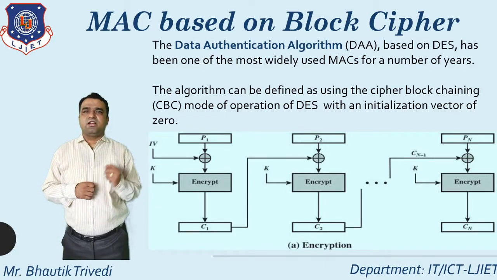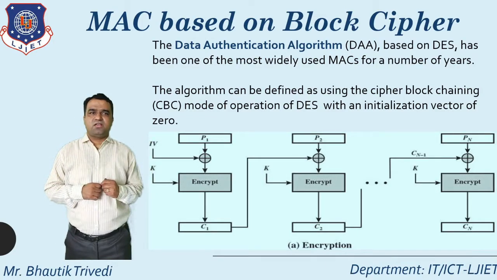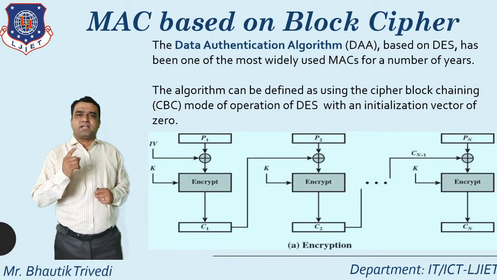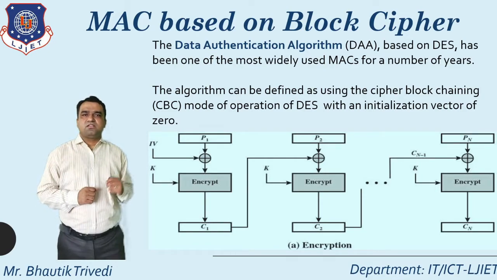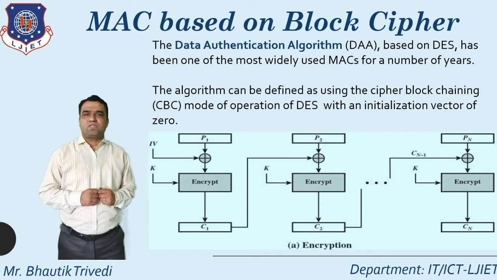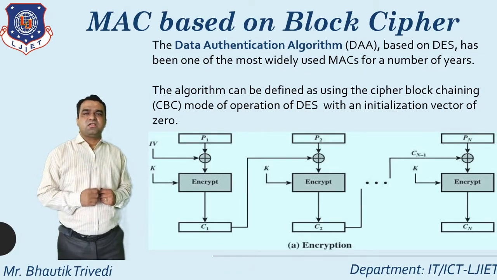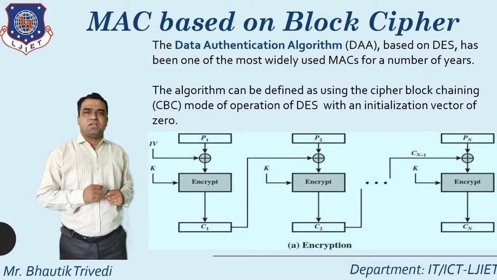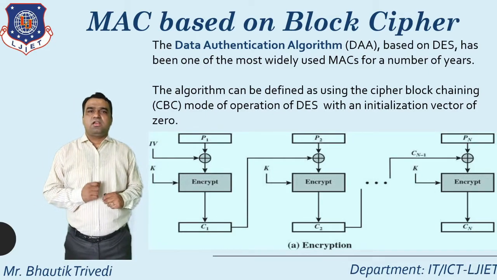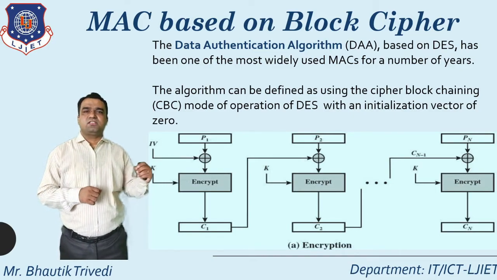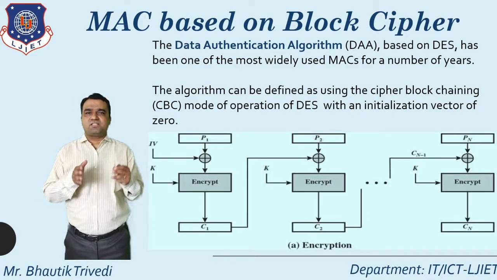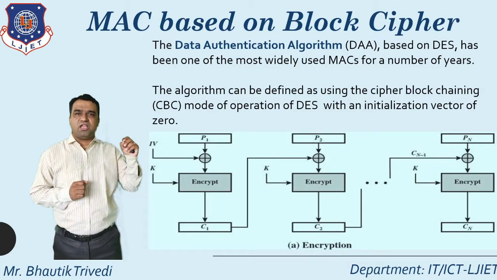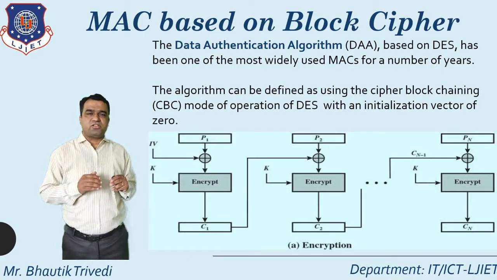First one is known as ECB. What is the meaning of ECB? Electronic codebook. Second one, CBC, cipher block chaining. Third one, CFB, cipher feedback mode. Fourth one, OFB, output feedback mode. And fifth one, CTR, that is the counter mode. Whatever I discussed is not a part of this particular presentation, but at least you know the names of the block cipher modes of operation.